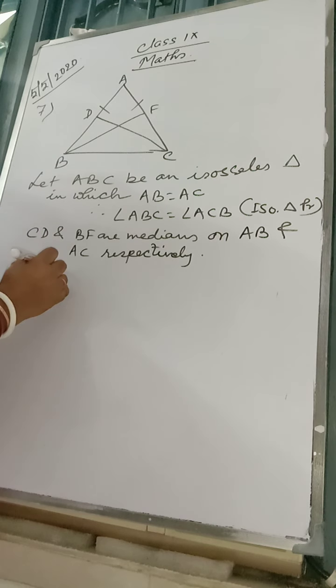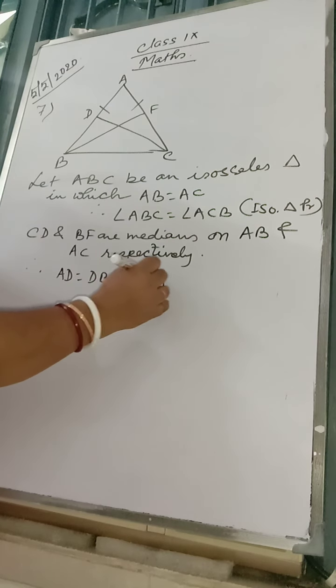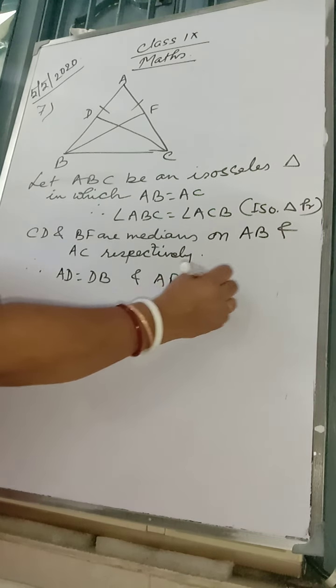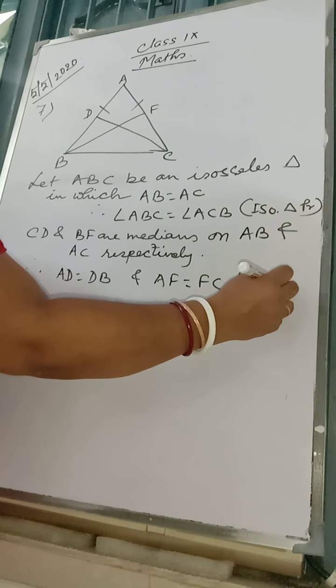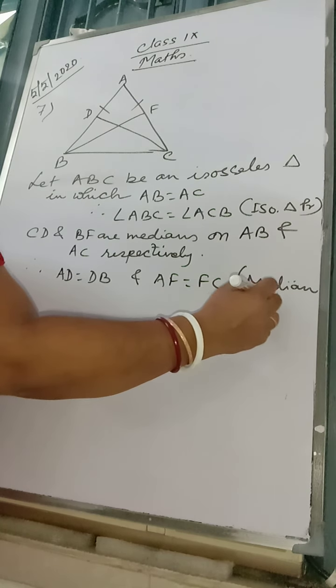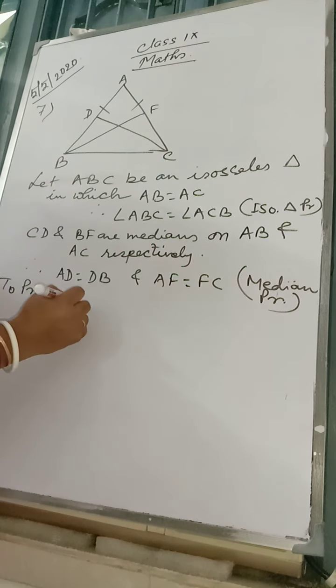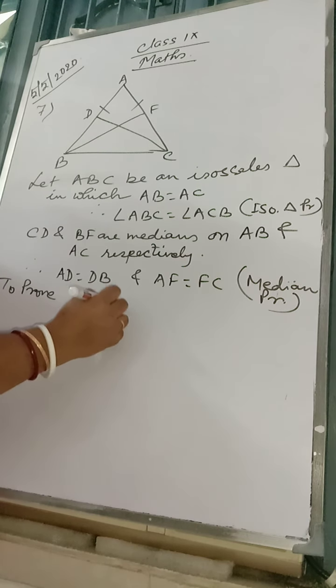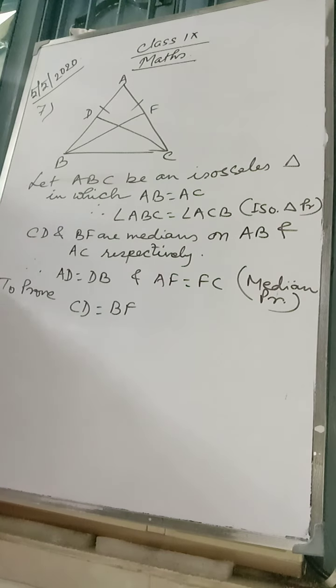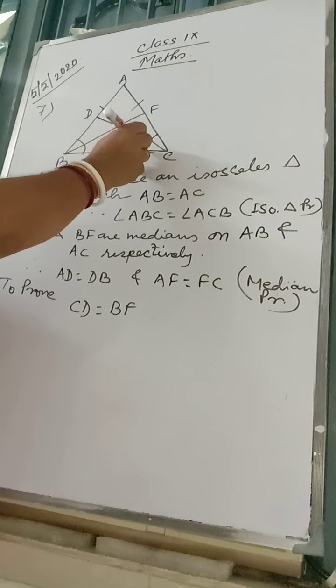So therefore AD is equal to DB and AF is equal to FC. This is medians property. We know that medians divide the base into two halves. To prove CD is equal to BF, means medians are equal, we have to prove. Clear? We got this angle is equal to this angle.